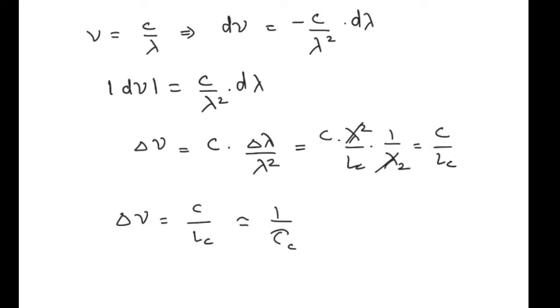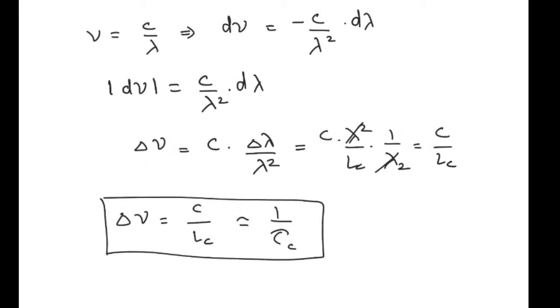Hence, the important point to note here is that it is the bandwidth of spectral line. So if we want the purest kind of wave, it should have this delta nu, that is the range of frequencies, tending to 0. If that tends to 0, that means tau c must be going to infinity.